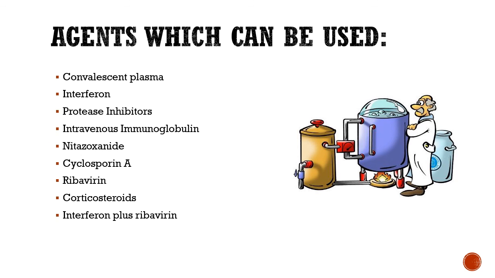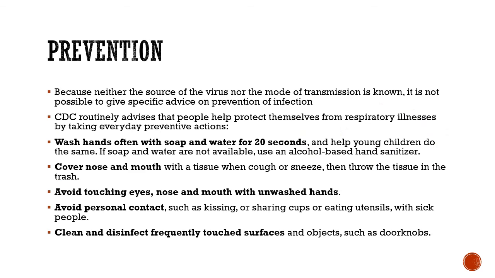Now these are the agents that can be tried, were tried, and are tried for MERS infection: convalescent plasma, interferon, protease inhibitors, IV immunoglobulins, corticosteroids, and some other drugs, and interferon in combination with antiviral drugs. So, as we have already said, a cocktail of drugs has been tried, but none has been found very effective in treating patients with MERS.